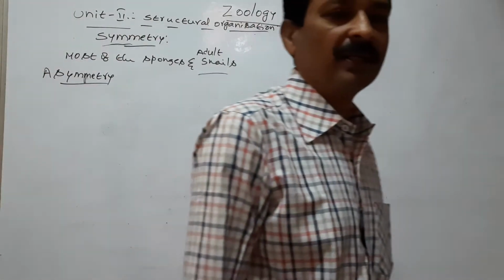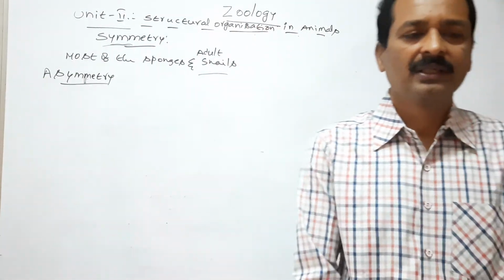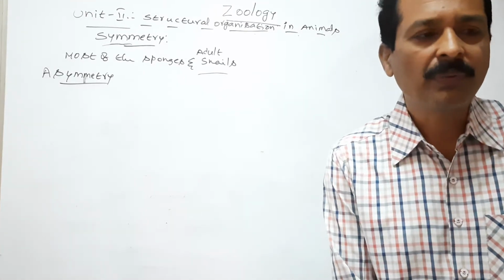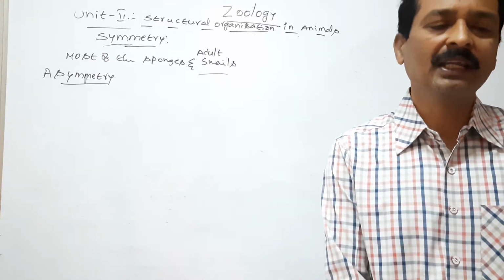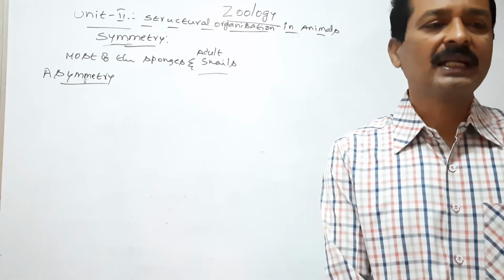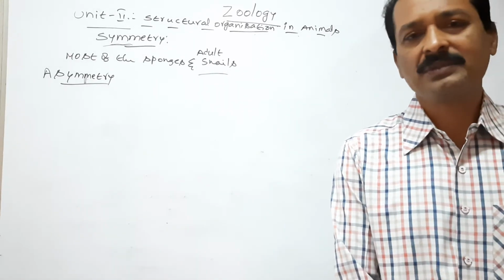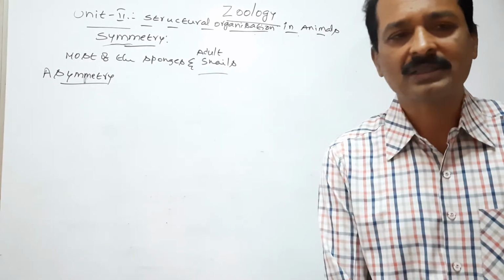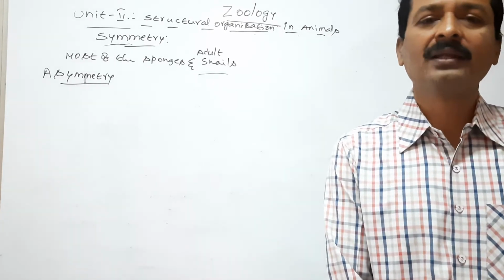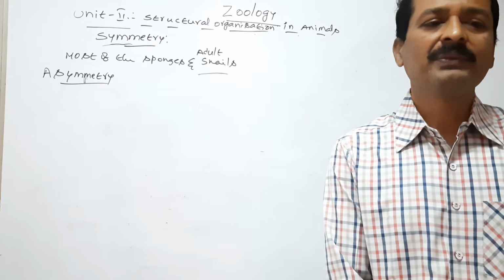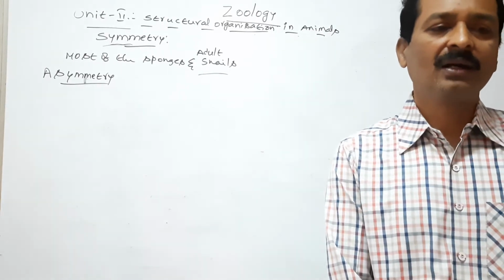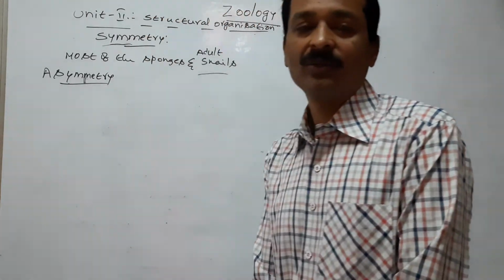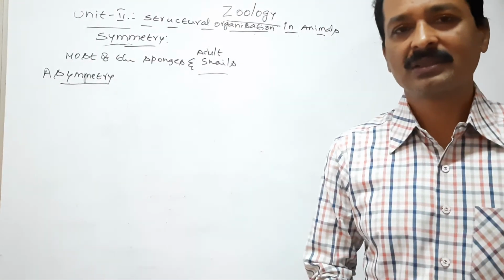What is asymmetry? The animals which cannot be cut into two equal parts or antimeres in any plane passing through the center of the body are called asymmetrical.